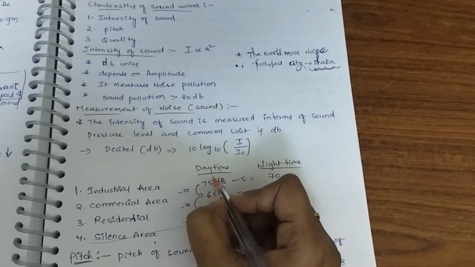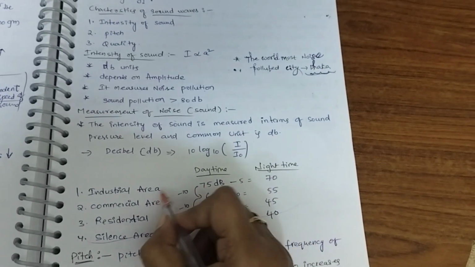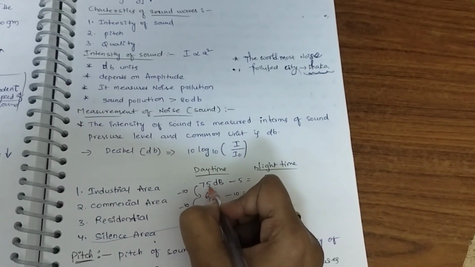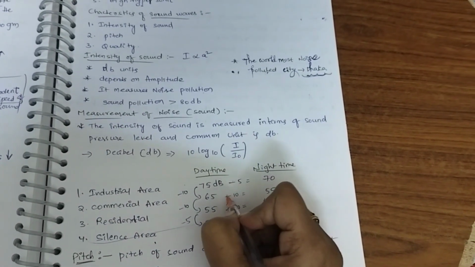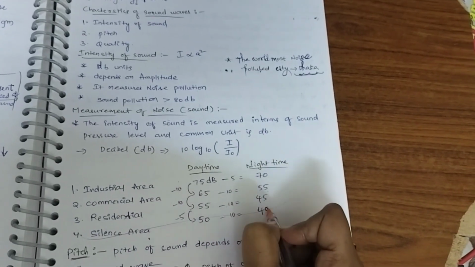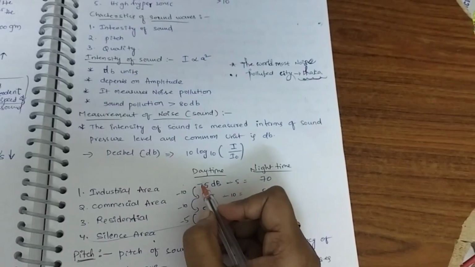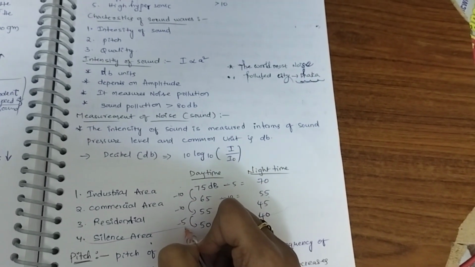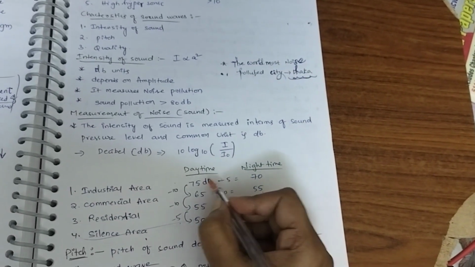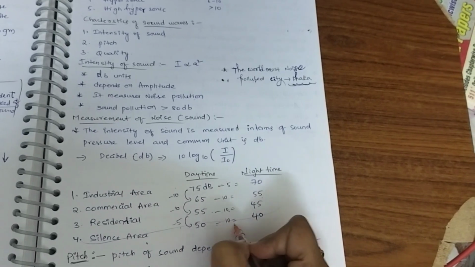There is a shortcut for this. We have to remember the industrial area daytime is 75, then minus 5, minus 10, minus 10, minus 10. Vertical wise, in row wise, minus 10, minus 10, minus 5. But horizontal wise, reverse: minus 5, minus 10, minus 10, minus 10.